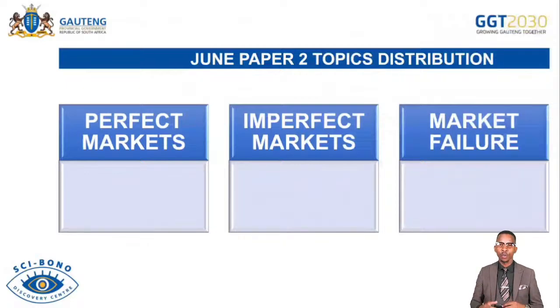It is very important for you to be able to discuss the interdependence, the collusion, and the kinked demand curve. Those are very special parts of oligopoly, which are not part of perfect market or monopoly. That's how oligopolies differ from these other market structures under perfect and imperfect markets.